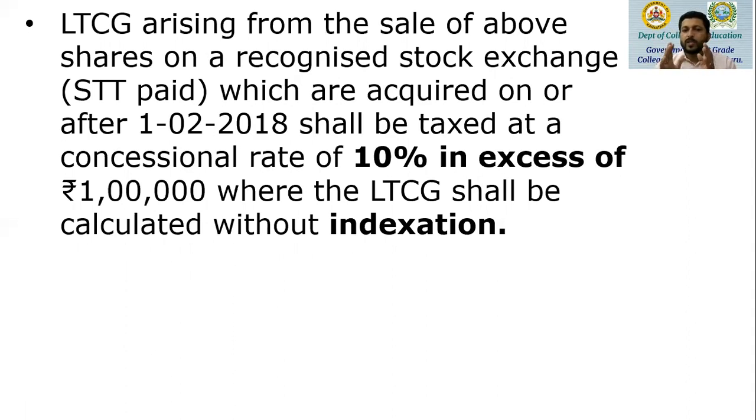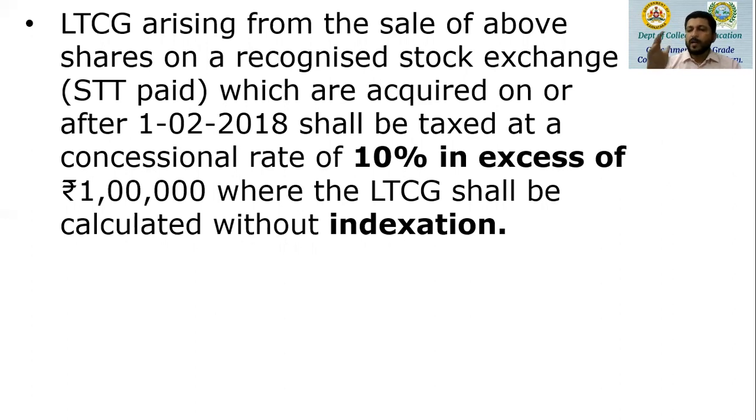Suppose we have equity shares purchased, let's say, on 10th of February 2018. It was purchased, let's say, for 50,000 rupees. And the equity share value has gone up. Now, in the year 19-20, I decide to sell those shares at around 4.5 lakh rupees. So it was acquired at 50,000 rupees. Now the sale consideration is 4,50,000.